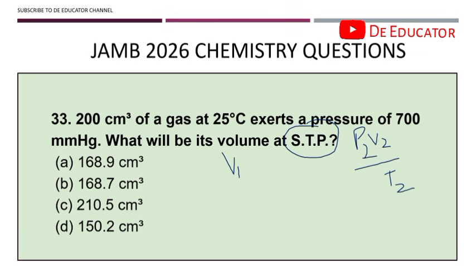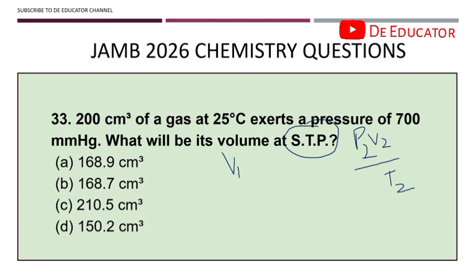Do you understand? But STP can be P1, V1, and T1 when STP comes at the beginning of the question. So take note, where is the STP coming? Is it at the beginning or at the end? That will determine what you are going to calculate. Because trust me, if you don't get the parameters right, you will definitely get a wrong answer. And you know what? That wrong answer is going to be one of the options.